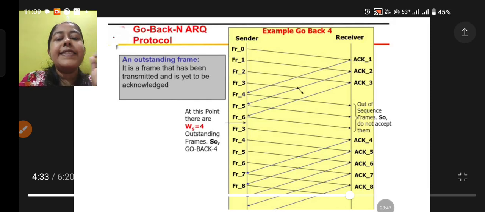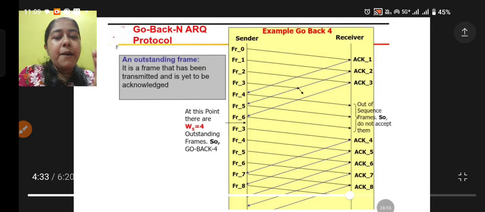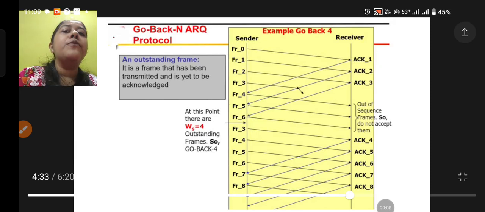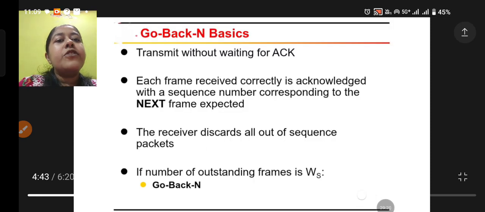So now it is continuously going on correctly, perfectly. Up to this, since the error was there, some corrupted frames were there, so it was again retransmitting. The main concept is it will be retransmitting all the frames after the corrupted frame; the corrupted frame will be sent, and all the frames present in the window will also be retransmitted. So this is what is happening here. Okay, for your clear understanding, you can see this particular animation. Now next, so this is the go back N basics.